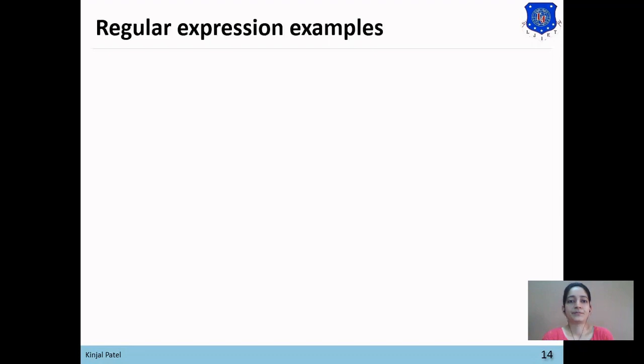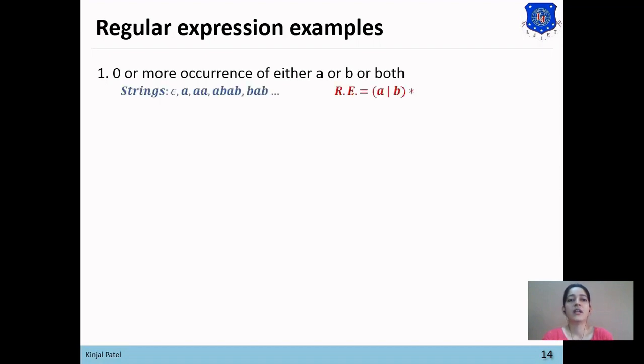Here are some examples of regular expressions. The first one is zero or more occurrences of either A or B or both. The strings that can be generated for this statement are as follows: the null string is possible, A is possible, double A, AB, BAB. So all the occurrences of A and B are possible. So the regular expression will be (A or B) Kleene closure, meaning zero or more occurrences in all ways.